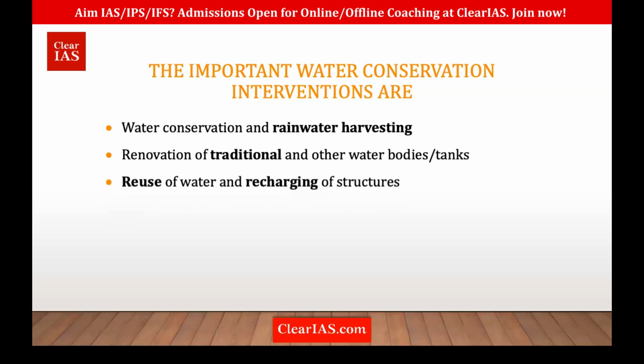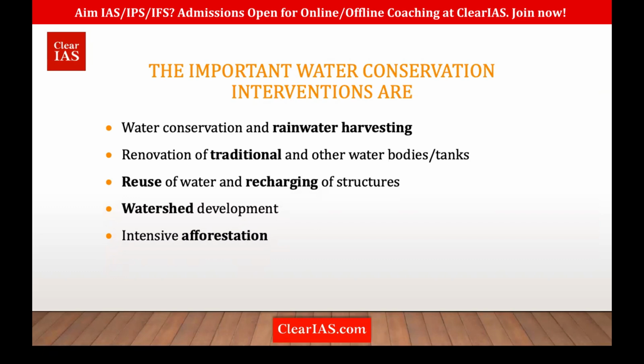Then we are also focusing on reuse of water and recharge structures. Then watershed development. So what is a watershed? It is all the catchment area of the river and its tributaries, where the water sources to the river. So all the regions in the watershed should be developed. For example, if we are planting trees in the watershed, that means we are retaining water in the soil.